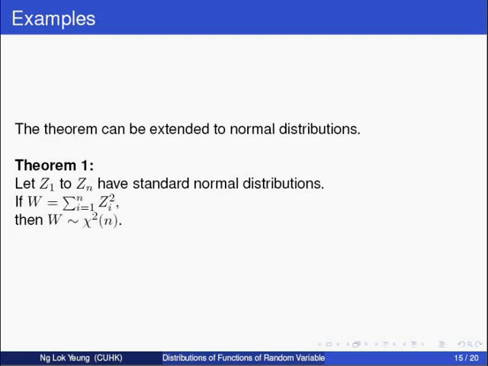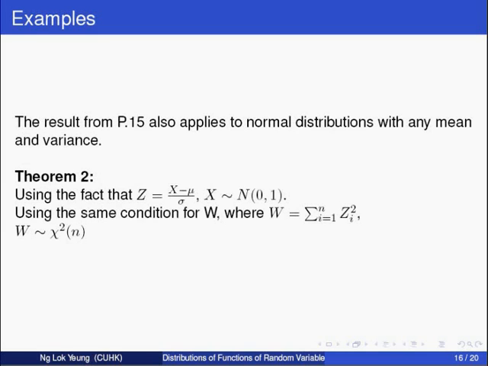The theorem of the above example can be extended to normal distributions. Let Z1 to Zn have standard normal distributions. Let W equal the sum of Z1 squared to Zn squared. Then W has a distribution of chi-squared n. The result from page 15 also applies to normal distributions with any means and variances. By using Z equals X minus mu over sigma, we can transform X to a standard normal distribution, and thus using the same condition for W, where W equals the sum of Z_i squared, W follows chi-squared n.